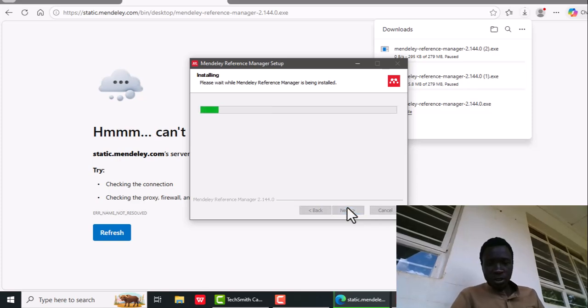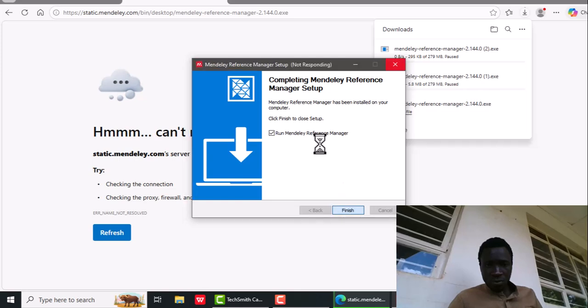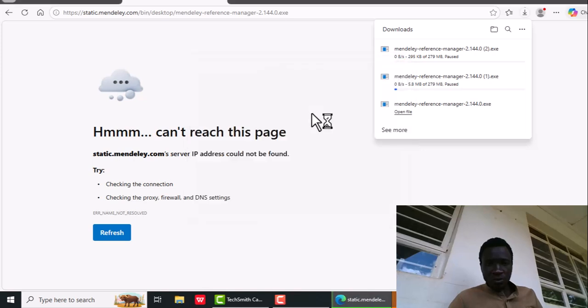So you see it's installing. I know it will take time, but it will be done. No worry. So after install, click finish. It says complete the reference manager setup. So let's wait for it to open.